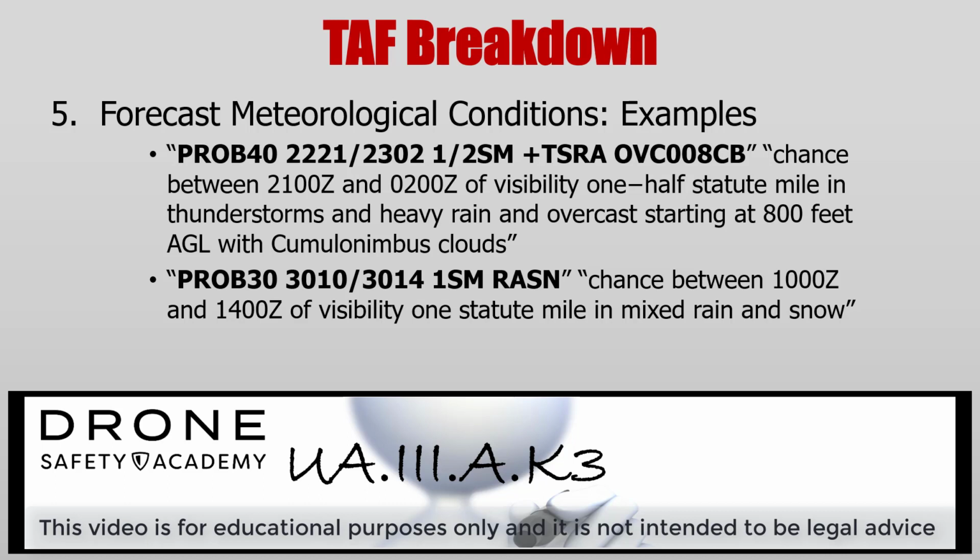Let me read these examples out to you. Probability group 40: a 40 to 49% chance of thunderstorms, starting on the 22nd day of the month, 2100 hours, extending into 0200 hours the next day. Visibility is half a statute mile. Thunderstorms with heavy rain. Sky conditions are overcast at 800 feet with cumulonimbus clouds. Next example is probability 30 group, meaning a 30 to 39% chance of thunderstorms, starting on the 30th at 1000 hours extending to 1400 hours. Visibility is 1 statute mile, and weather phenomenon is rain and snow.